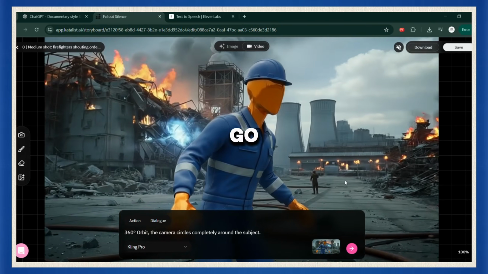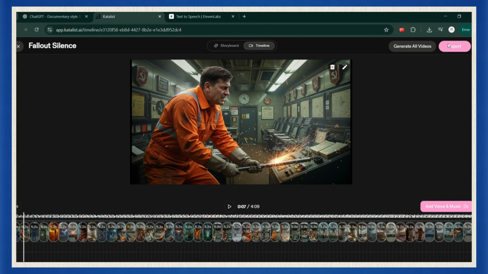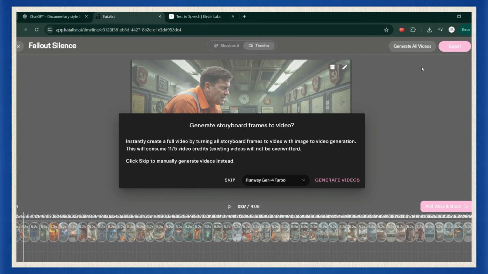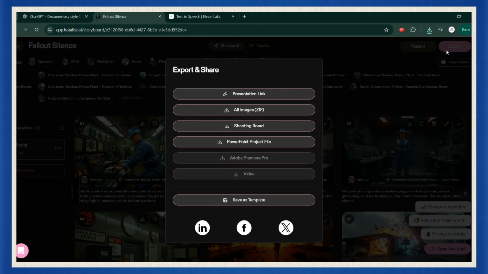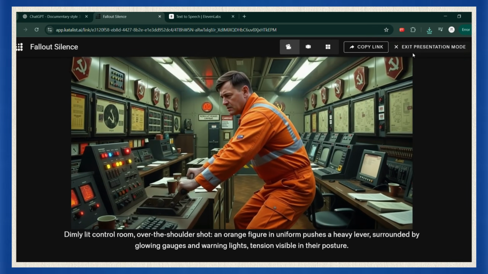And if you're ready to go big, you can animate your entire storyboard at once. Head into the timeline section, hit generate all, choose your model, and watch as every single scene comes to life as a full video. Once you're happy with everything, you can generate it as a video and download them as a zip file with each scene in perfect order. That flexibility means you can keep things simple or go full custom in editing.